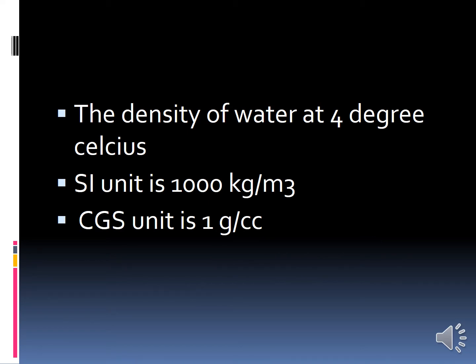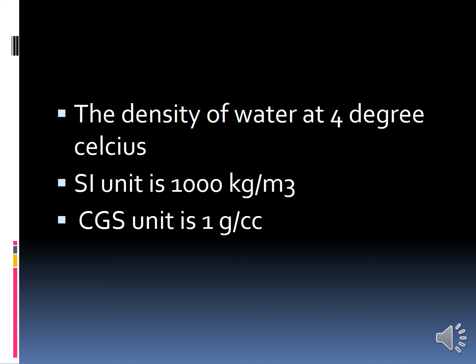And then we will see about the density of water. Okay, the density of water at 4 degrees Celsius. We are going to calculate the density of water at 4 degrees Celsius. The SI unit of the density of water at 4 degrees Celsius is 1000 kg per meter cube.